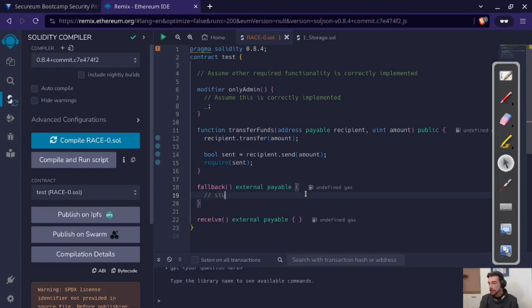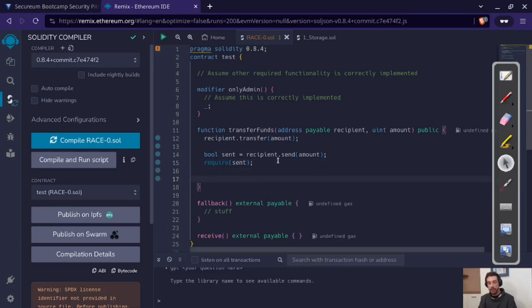There could be stuff here which consumes gas, and there is the chance that it consumes more gas than transfer and send to this fallback function. And then trying to send the funds to these addresses would always fail, and that might result in some kind of denial of service attack. Maybe it forever bricks the contract because it goes through a loop trying to send the funds out or stuff like that. And that's quite problematic, so therefore we should avoid using transfer and send, and instead we would have to use the low-level function, which is call.